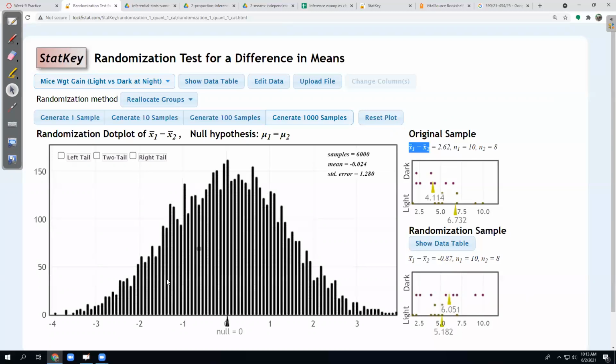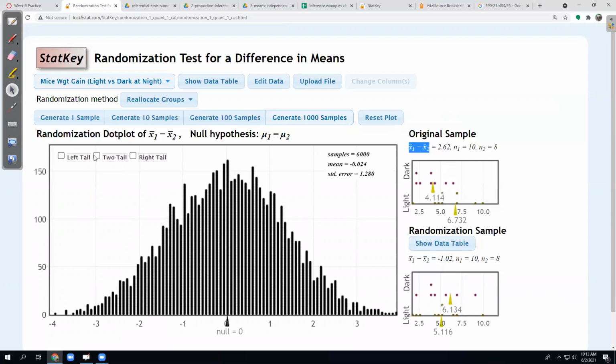And again, what just happened here? What are all these dots? Every dot here is a reshuffling of this data right here. And the way that works is we basically throw away who was in the dark and who was in the light. And then we pick randomly 10 of these to be the dark mice and pick randomly 8 of these to be the light mice. And we see what kind of variation could happen given these kinds of weight gains. And so we get a lot of different variation in terms of the difference. Sometimes the dark mice gain more weight, sometimes the light mice gain more weight. But on average, we're assuming there's no difference, and that's the 0 in the middle, the null hypothesis, that the difference is 0.